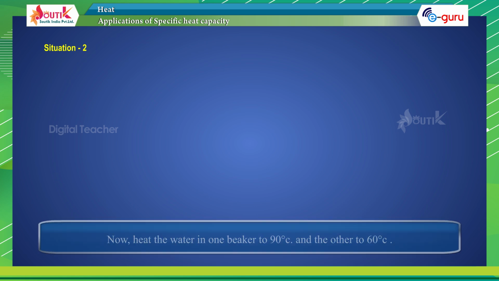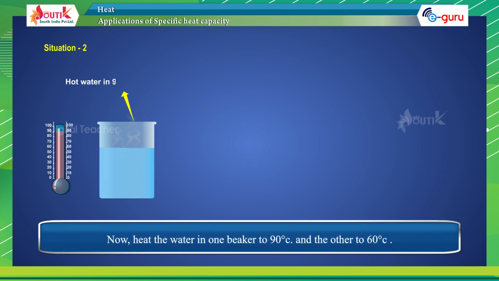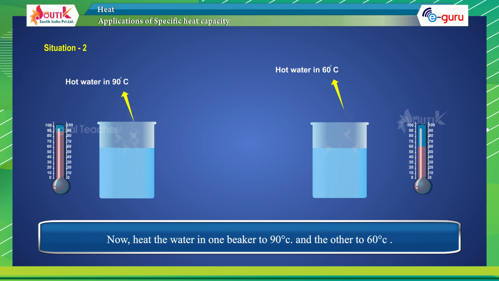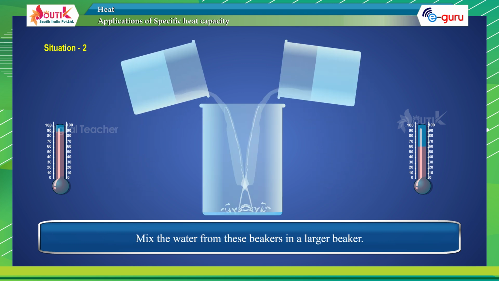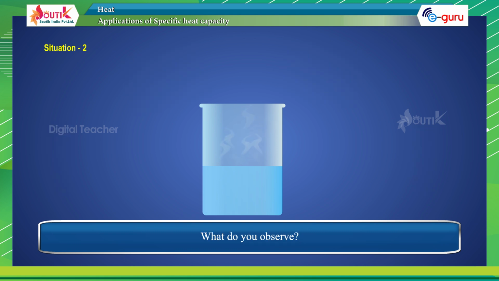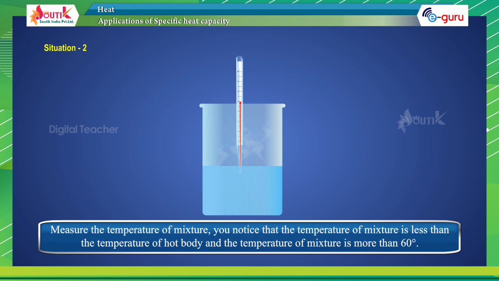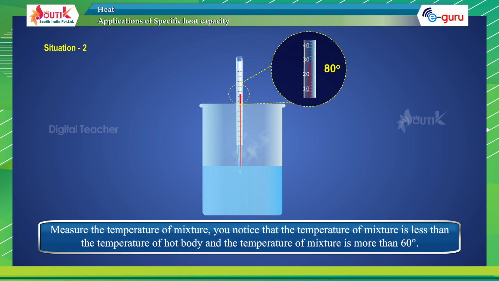Situation 2. Now, heat the water in one beaker to 90 degrees centigrade and the other to 60 degrees centigrade. Mix the water from these beakers in a larger beaker. What do you observe? Measure the temperature of the mixture. You notice that the temperature of the mixture is less than the temperature of the hot body and is more than 60 degrees centigrade.